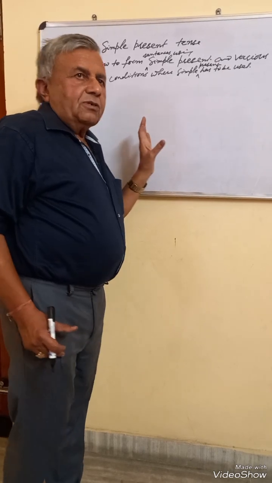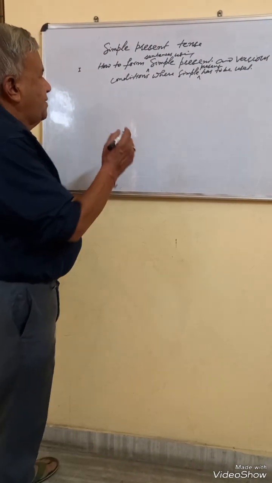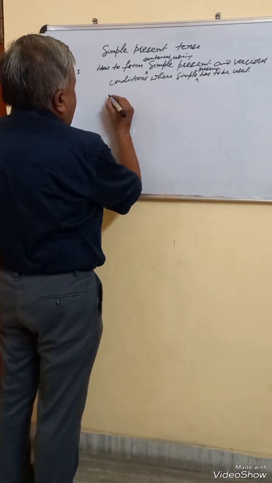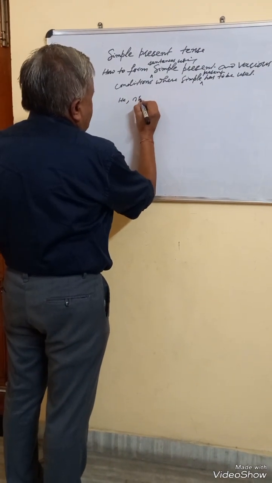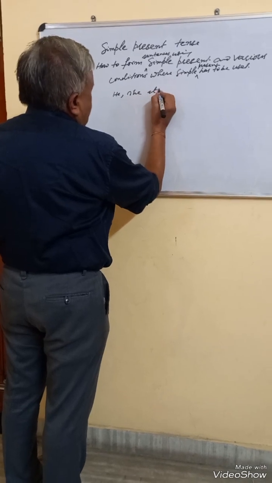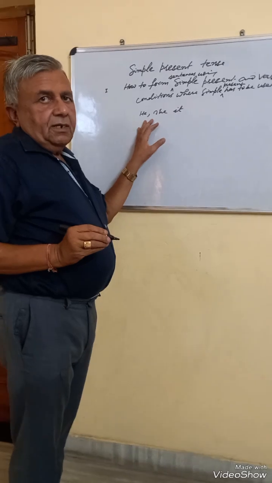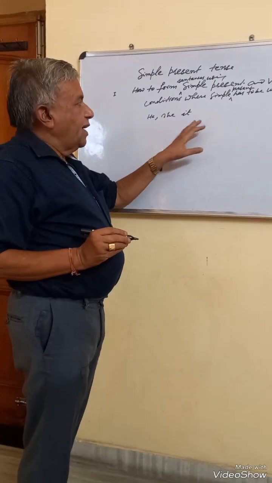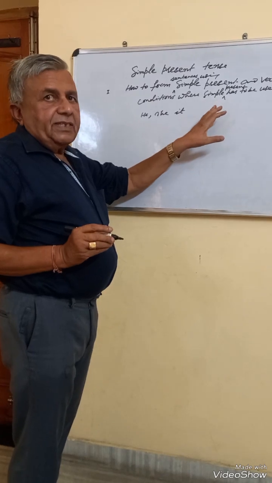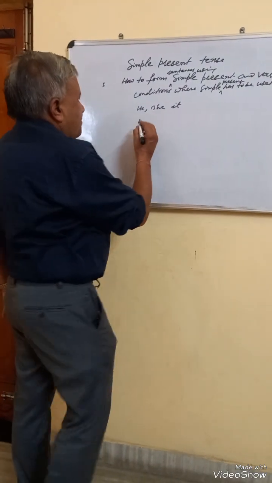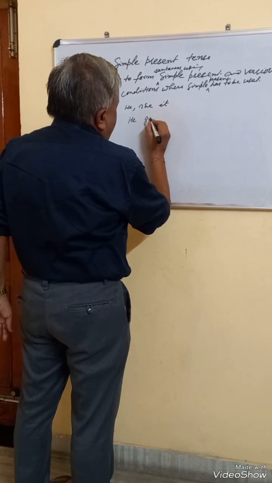That depends upon subject also, and when the subject is singular third person, that is he, she, it. This is called singular third person. In such a case, the verb carries s or es with it. For instance, he goes to the temple daily.